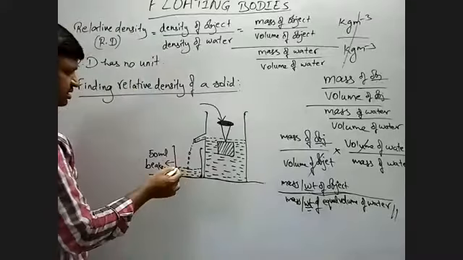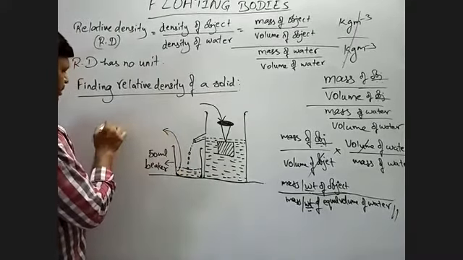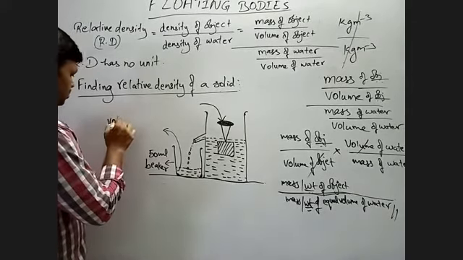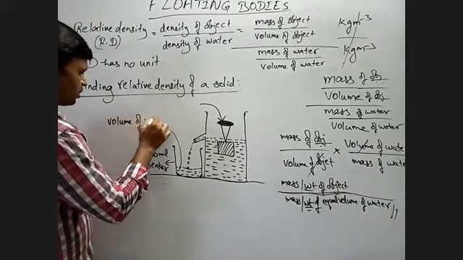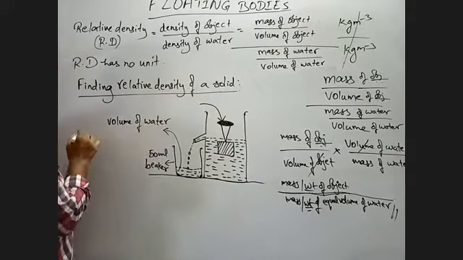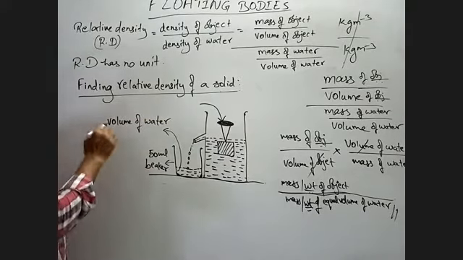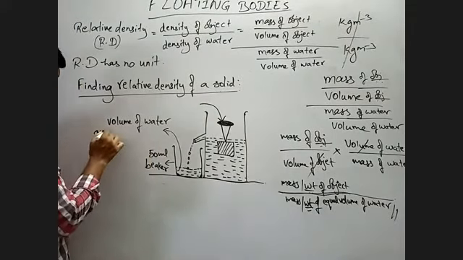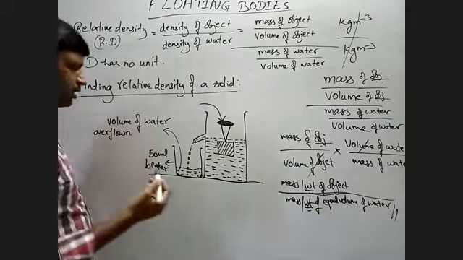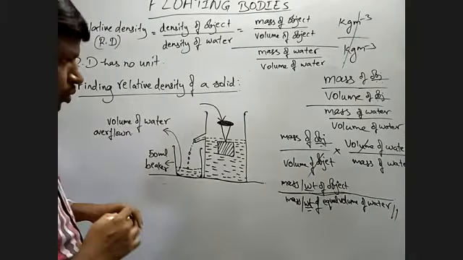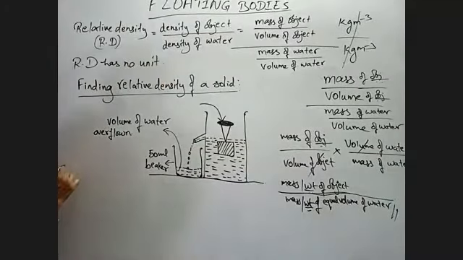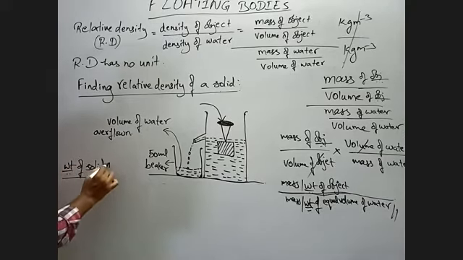Okay. Now this is the weight. Okay, volume of water. So this is the volume of water overflow. Right. Okay, ma'am. See what we are doing here first. First we take the weight of the object. So weight of solid we are taking. So weight of solid. This is the first thing.